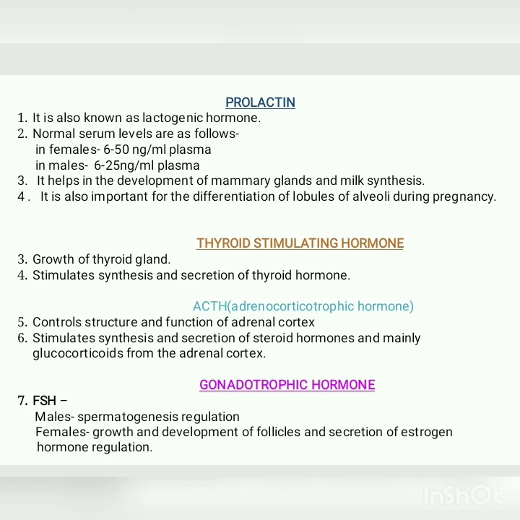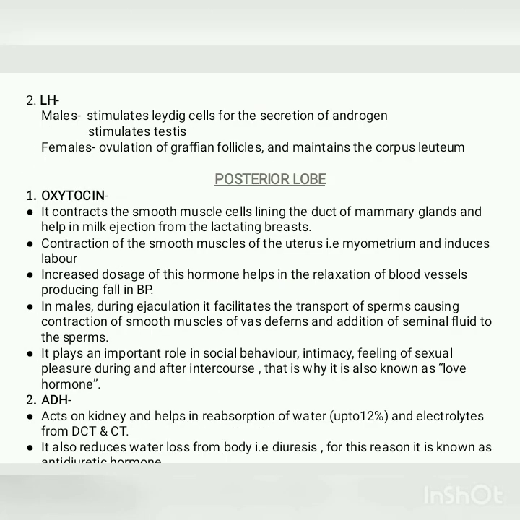The next hormones are the gonadotrophic hormones. First is FSH, that is follicle stimulating hormone, something related to the development of follicles. In males it helps in the regulation of spermatogenesis, that is formation of sperms, and in females it helps in the growth and development of the follicles and also the regulation of estrogen secretion. The next gonadotrophic hormone is LH, that is luteinizing hormone. In males, it stimulates the Leydig cells for the secretion of androgen, and in females, it leads to the ovulation of Graafian follicles and also helps in the maintenance of the corpus luteum.